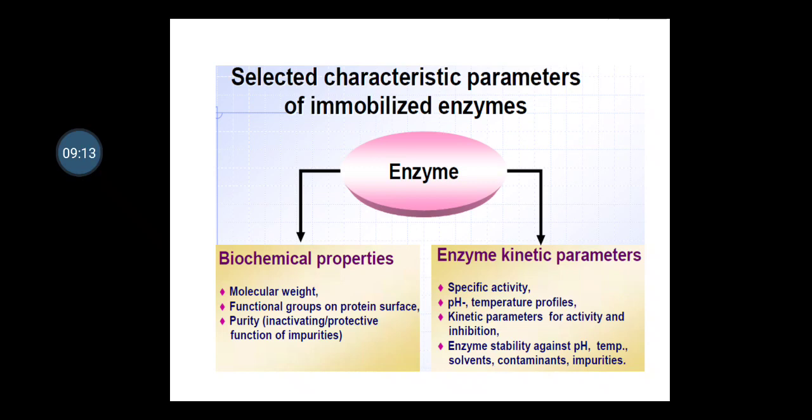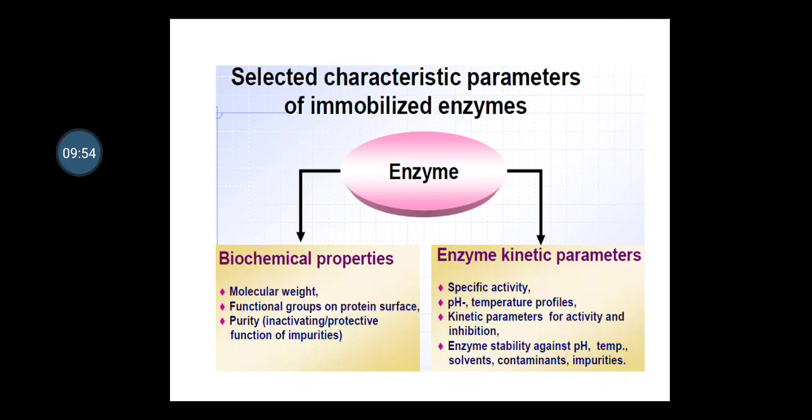So the biochemical properties and enzyme kinetic properties are determined by keeping in mind the two major parameters, or the factors related with the selection of the different types of parameters for the immobilized enzyme. So the factors or the parameters related with the biochemical properties are molecular weight, one must consider, then functional group of protein surface, then purity, that is inactivating or protecting the function of the impurity. So these are a few properties related with the biochemical facet, and